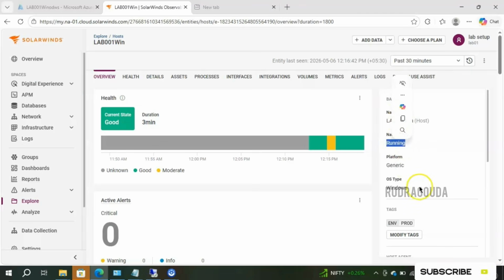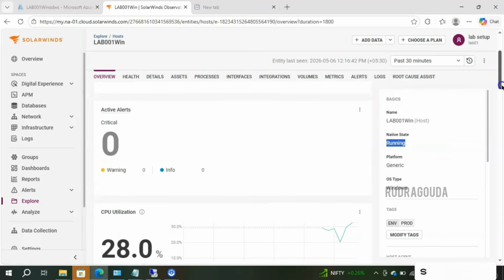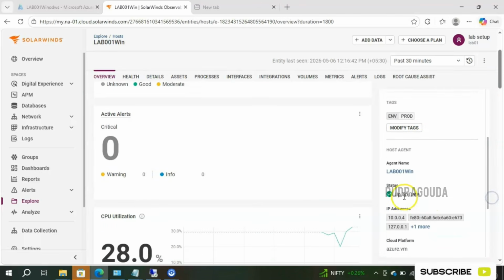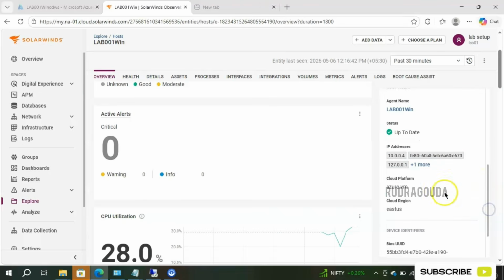Platform is generic and we are using the Windows operating system. Whatever tags we have given, that information it is mentioning over here, right? Everything is available. Status is up to date. What is the IP address? And what is the cloud platform? We are using Azure, so because of that it is showing Azure. And it is even mentioning the region as well. We have built the virtual machine in East West, so it is providing the region as East West. If there are any active alerts, it will show that information over here.